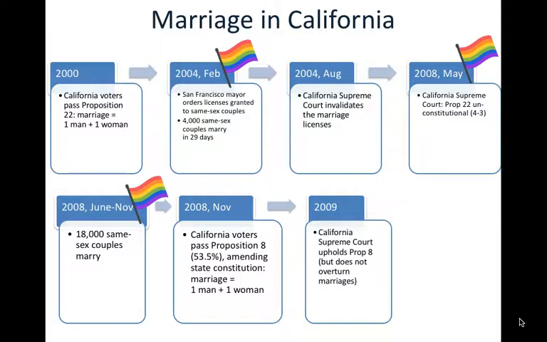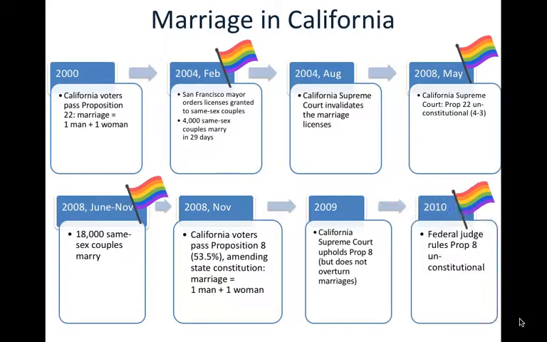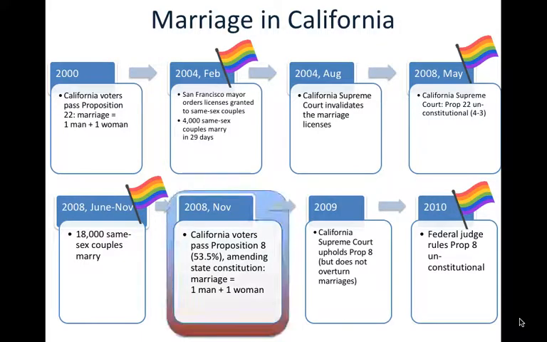In 2009, the California Supreme Court upheld that, though it didn't overturn those 18,000 marriages. And eventually in 2010, a judge ruled that Proposition 8 was unconstitutional. So a lot of back and forth here, but I would like to look more closely at Proposition 8. So this is the place where sentence structure analysis comes in. When there is a proposition that may pass so narrowly, the wording of the proposition on the ballot becomes important.